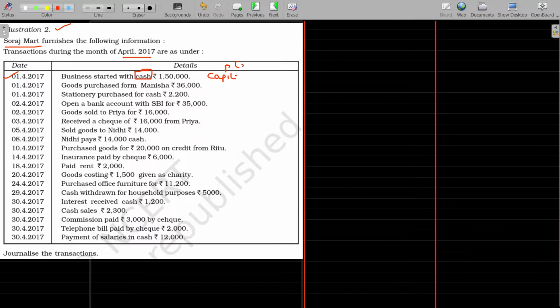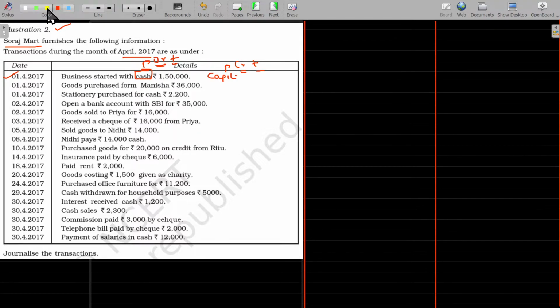Capital is a credit balance, cash is a debit balance. For the business, because of introducing the capital, the cash increases, capital also increases. To increase the debit, you have to debit it. To increase the credit, you have to credit it. So cash account is debited, capital account is credited. That's the logic. Is that okay?